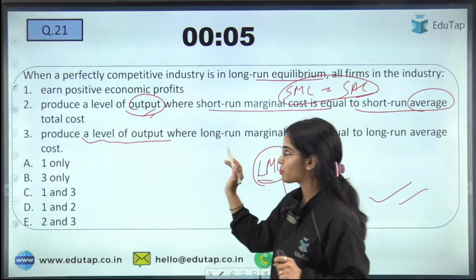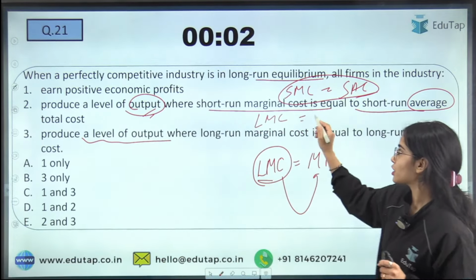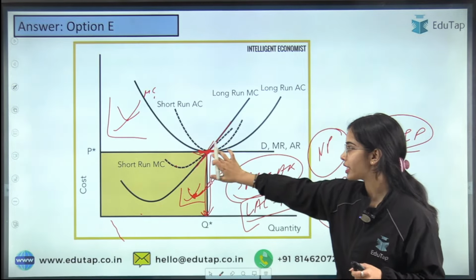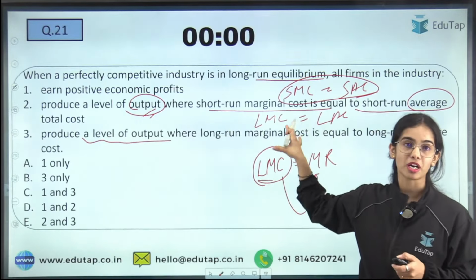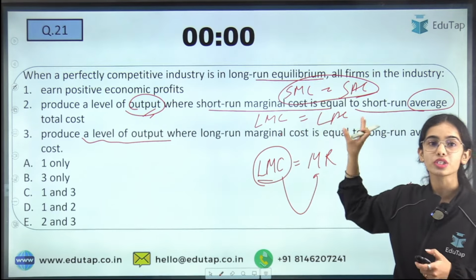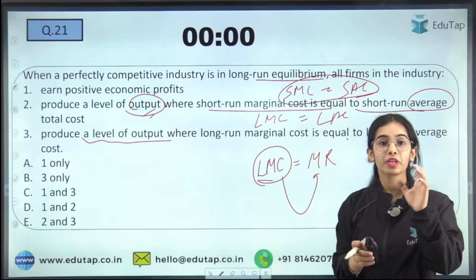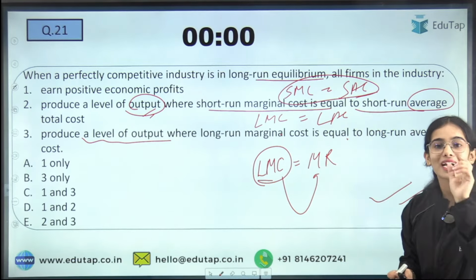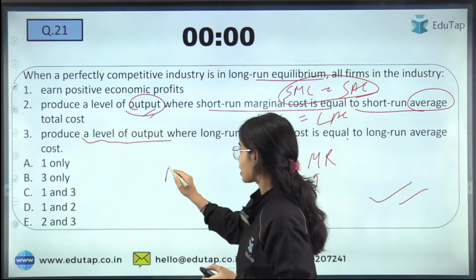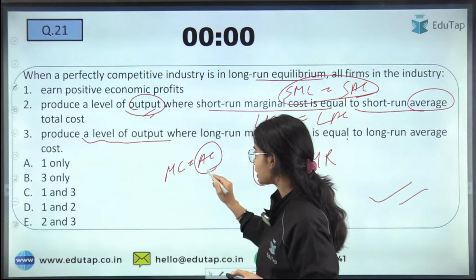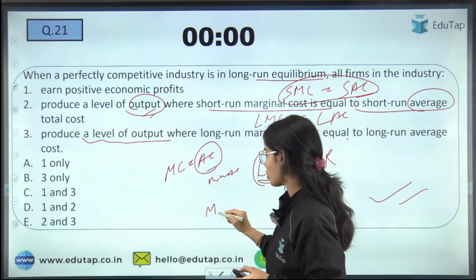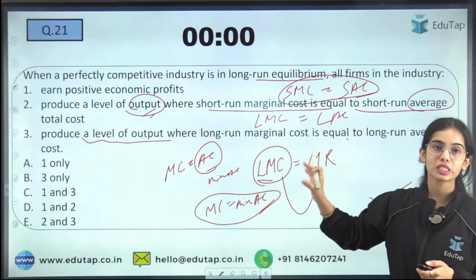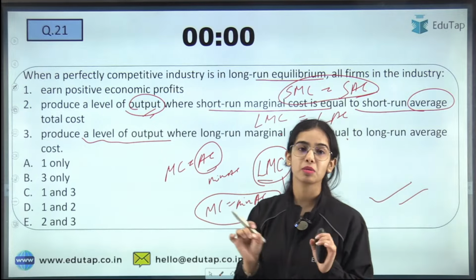A level of output is being produced where the long run marginal cost is equal to long run average cost, that you can see here. When the marginal cost cuts the average cost, it is at the minimum of the average cost. So marginal cost is equal to average cost at the minimum of the average cost. Okay, so marginal cost cuts the average cost at the minimum of the average cost.